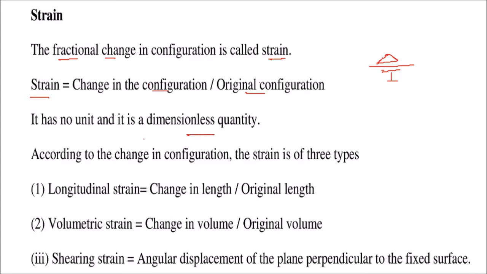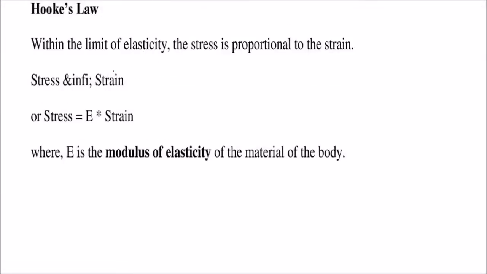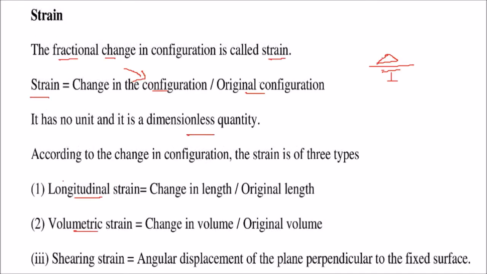In accordance with the change in configuration, the strain is of three types: longitudinal strain, volumetric strain, and of course shearing strain.